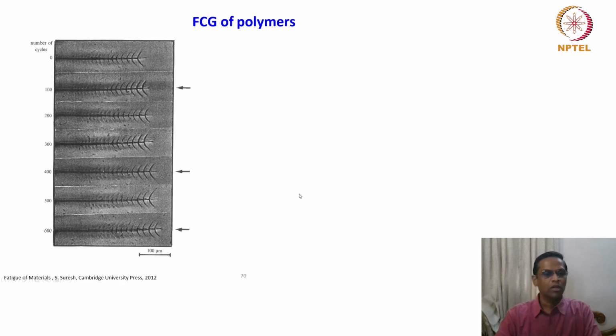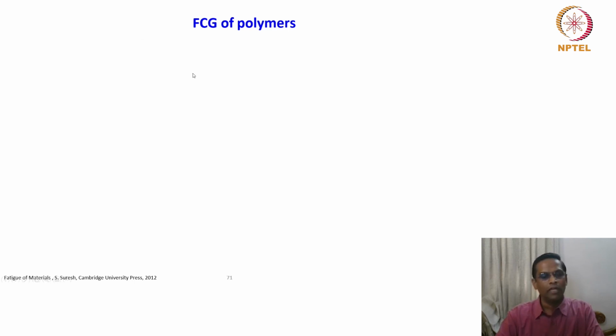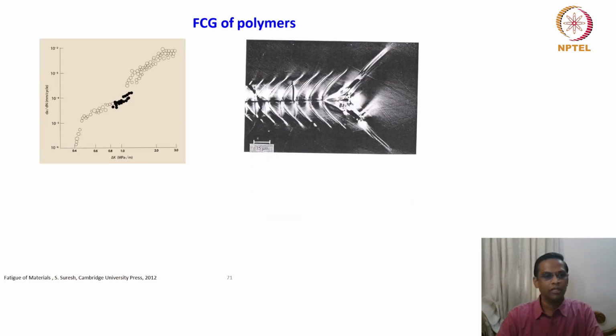And finally, I just want to briefly discuss the fatigue crack growth in polymers. Very interesting point. A sequence of optical photographs taken after every 100 stress cycles of loading, which show discontinuous crack growth in a polycarbonate by formation of an epsilon shaped deformation zone. You see, it is an epsilon shaped deformation zone. Why does it form? We will now see why it forms.